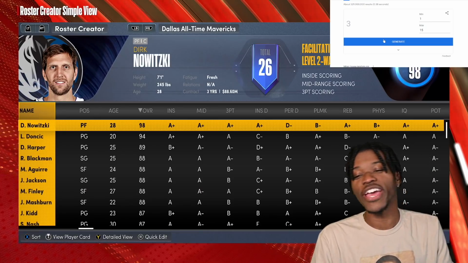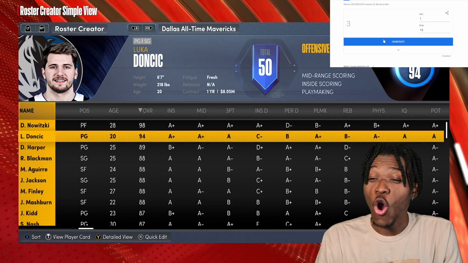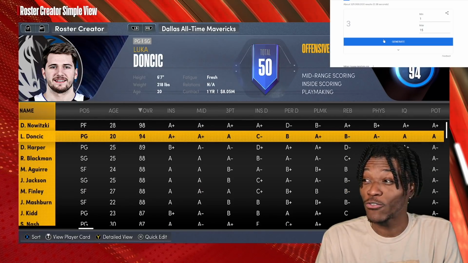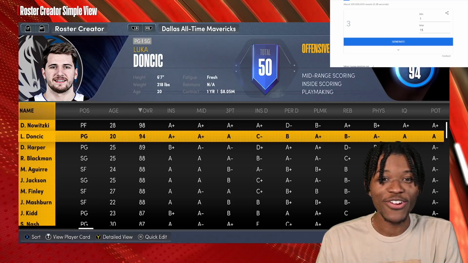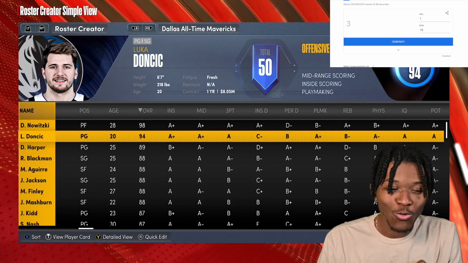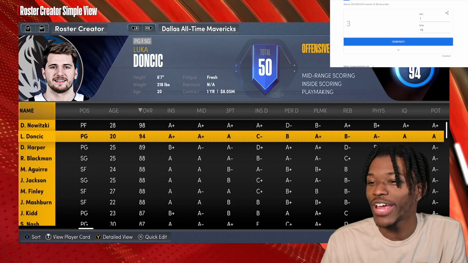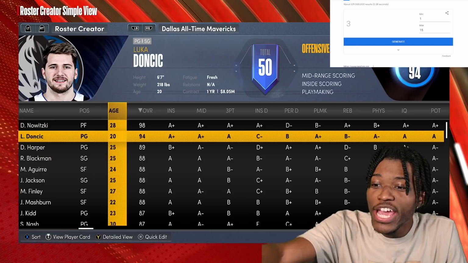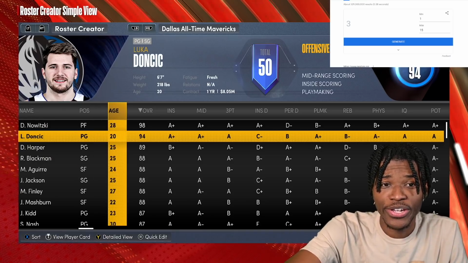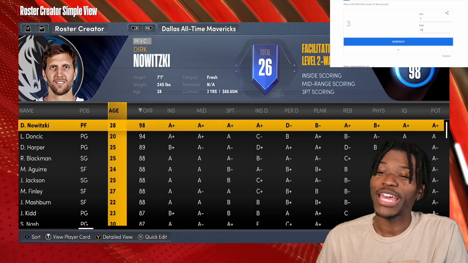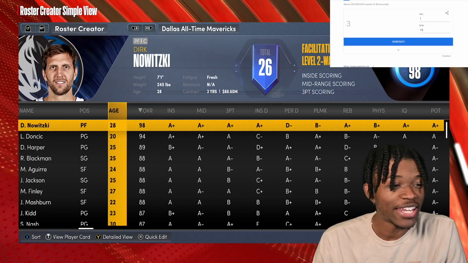Mavericks, there's only one answer. Luka's already the 2nd best player in their franchise history. Do you hear that? Luka is already their 2nd best player in their franchise's history. He is 20 years old here. That's insane, bro. Well, they need the number 1. I don't want to accept anything other than 1.